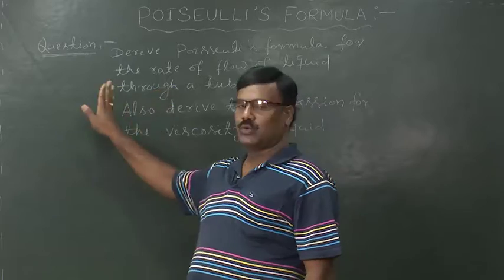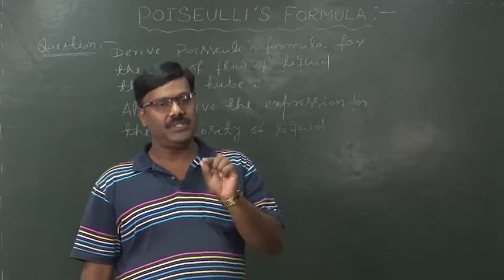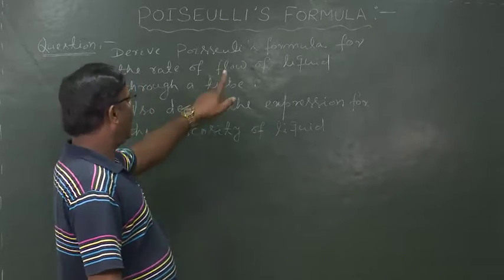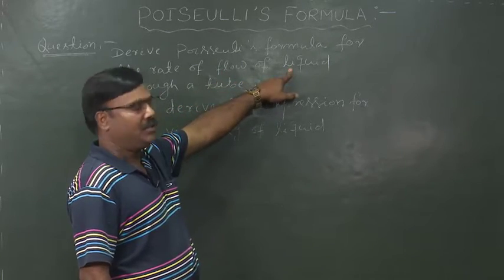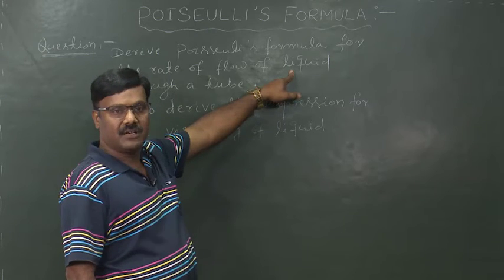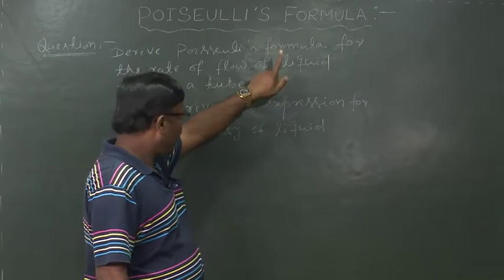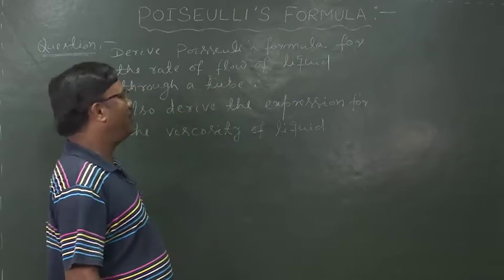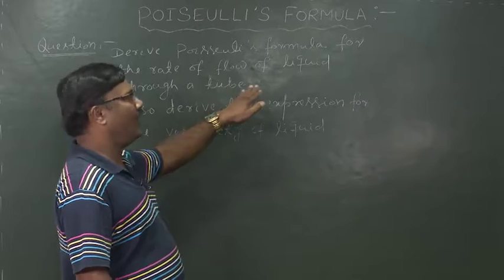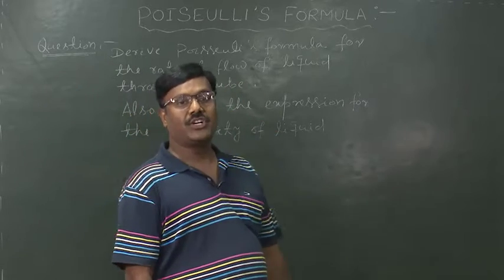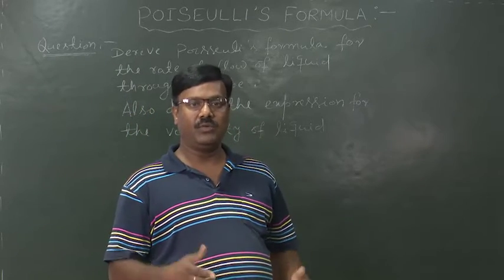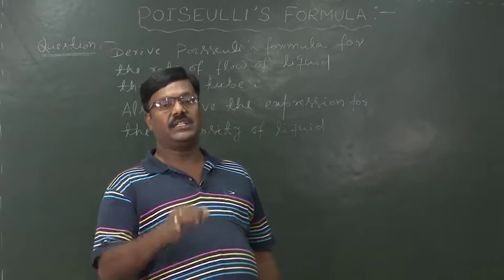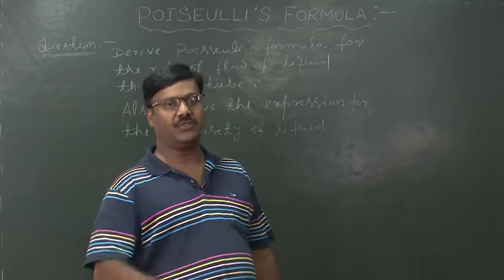This is our question. To solve this question, we have to consider a liquid. Which type of liquid? Viscous liquid. And that viscous liquid should flow in streamlined flow through a tube of narrow cross section. Why is a viscous liquid required? Why is a tube of narrow cross section required?